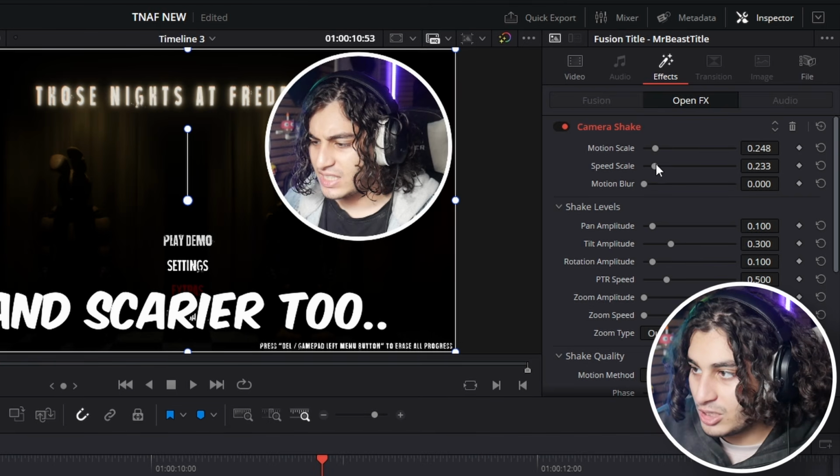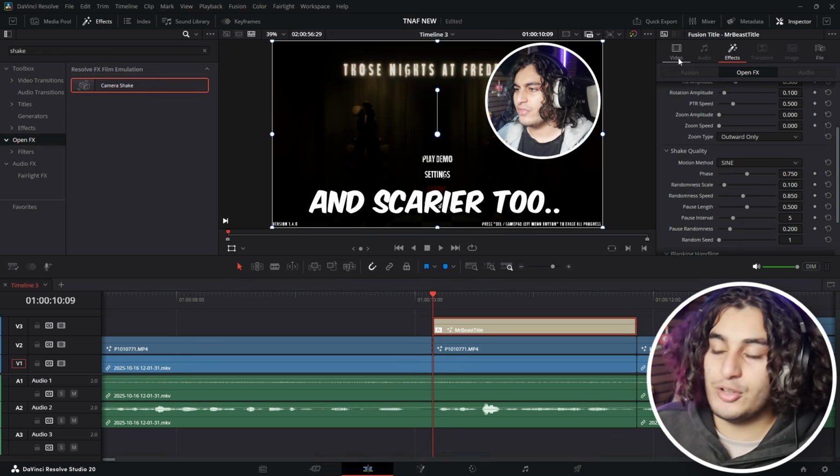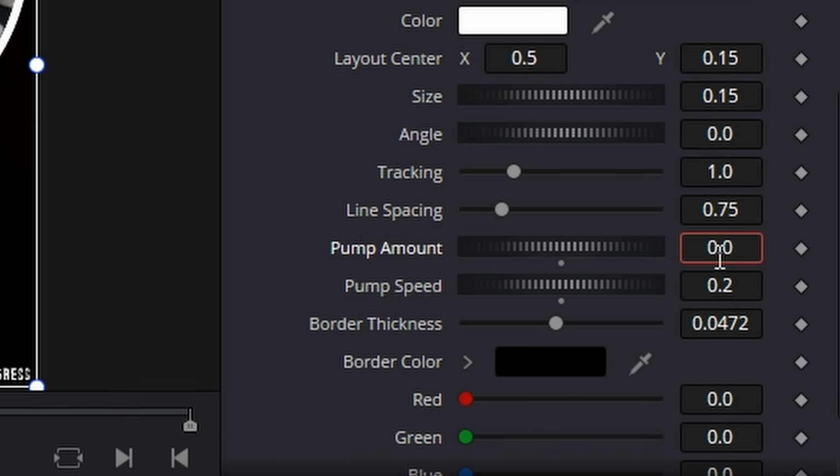So we're gonna go here and drag this down in the effects tab. Drag it down, not too much. You want it to be subtle. Motion blur all the way up. Motion blur, always put it to the max. If you don't want the text to pop, go to video. Just make the pump value 0.